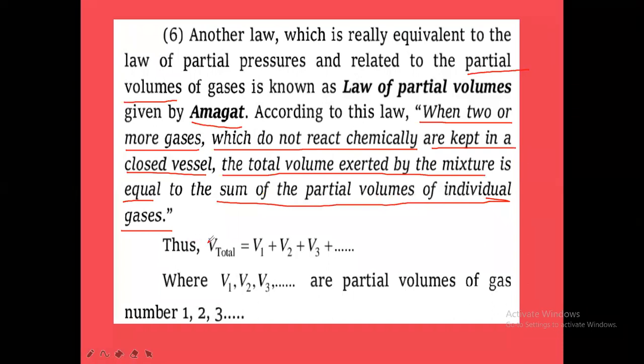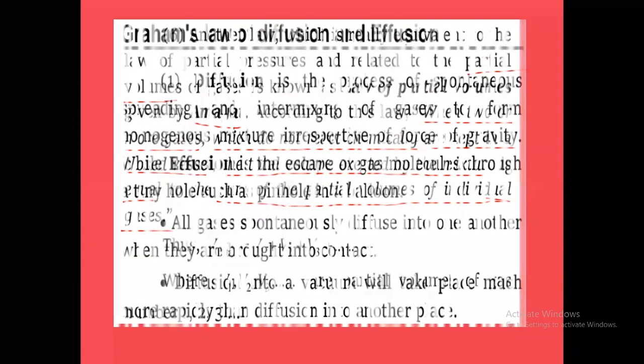So thus V, the total volume of the gaseous mixture, is equal to the partial volume of the first gas plus the partial volume of the second gas plus the partial volume of the third gas, and so on. Whatever the number of gases taken, the partial volumes of all the gases will be taken here. Where V1, V2, V3 are partial volumes of gases 1, 2 and 3 respectively. So this is Amagat's law of partial volumes.